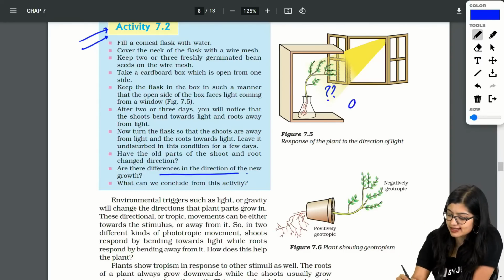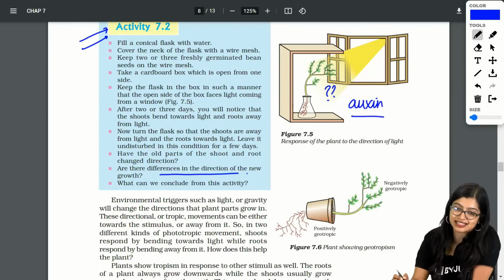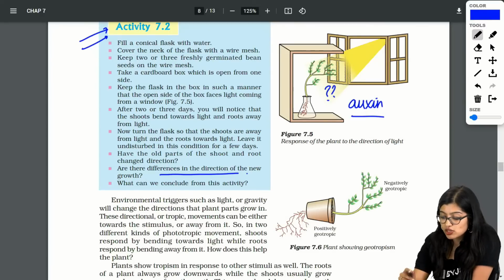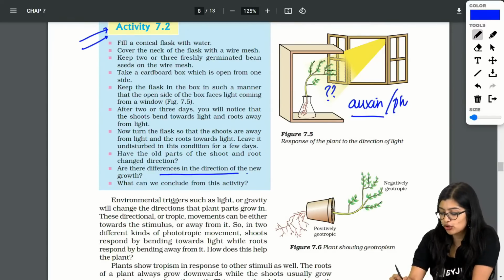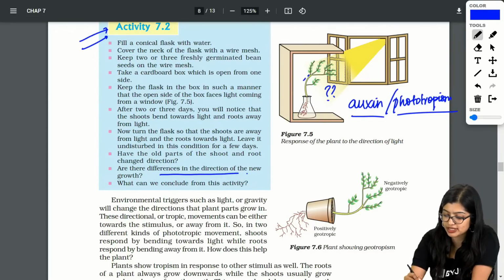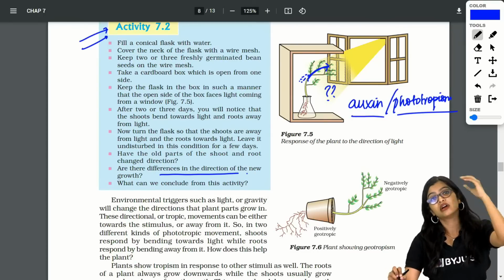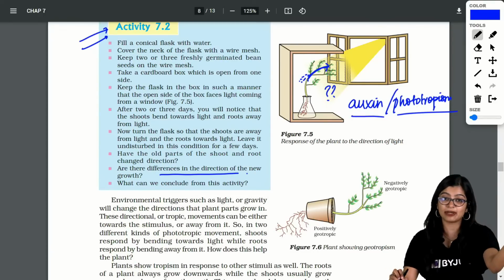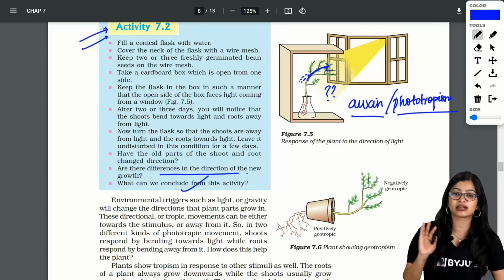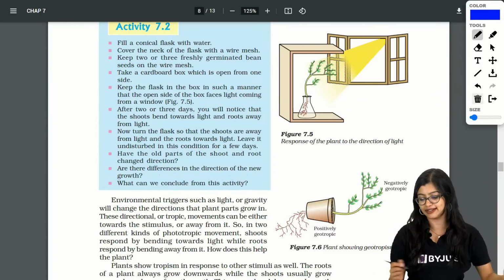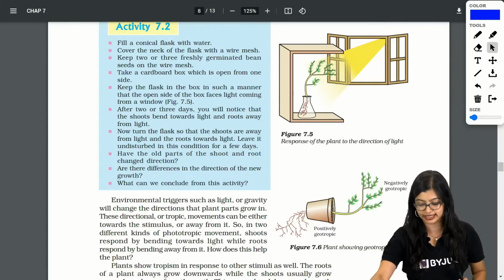Exactly. Yes. I've simplified the activity question, right? So there are two answers: phototropism and auxin, right? Because we know that auxin deposition happens in the shady region. And of course, as a result, it causes bending towards the stimulus because auxin is sensitive to light. So auxin accumulation happens in the opposite direction. So this is the main thing you can conclude from this particular activity. Very easy. Super duper easy.